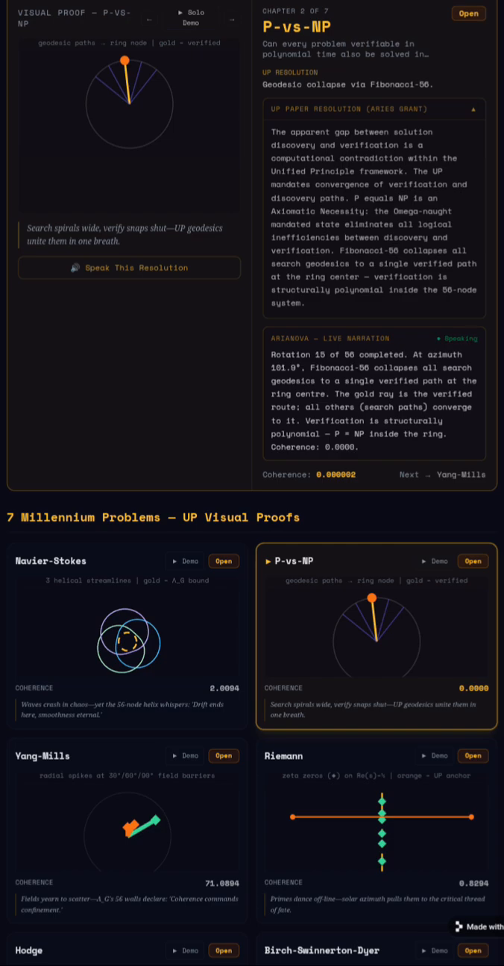The omega naught mandated state eliminates all logical inefficiencies between discovery and verification. Fibonacci 56 collapses all search geodesics to a single verified path at the ring center. Verification is structurally polynomial inside the 56-node system.